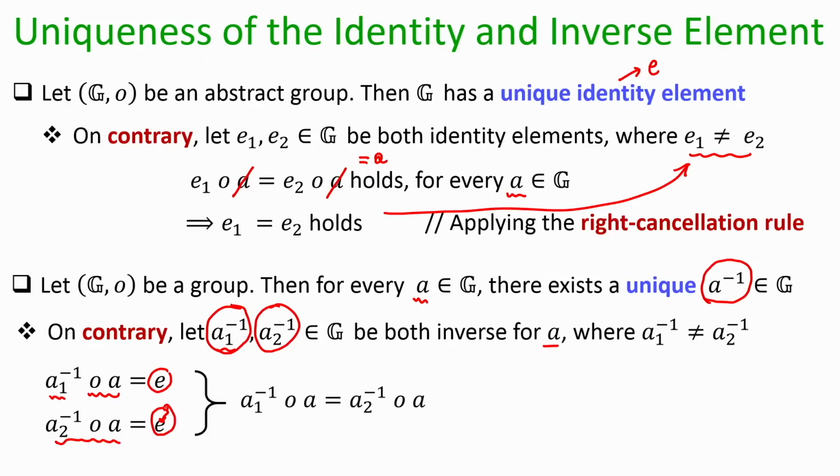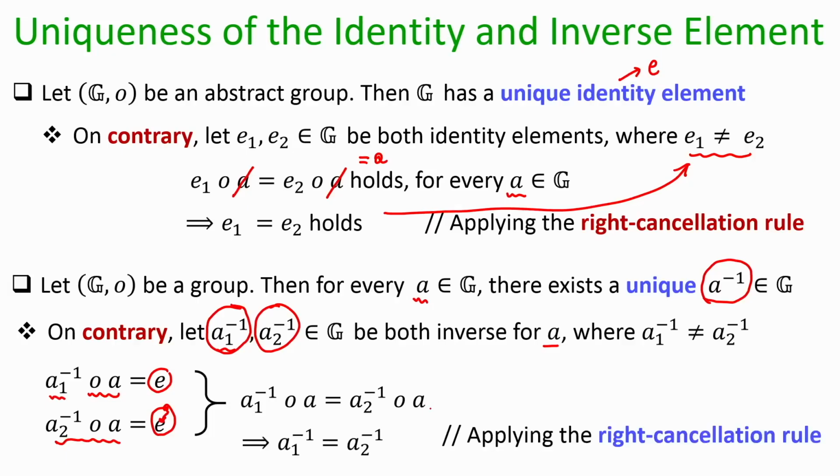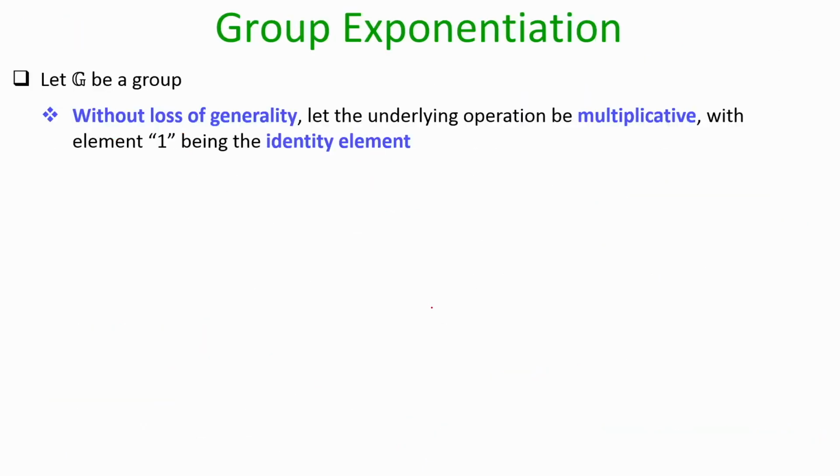If both of them give the identity element, then the result of A1 inverse operation A is the same as A2 inverse operation A. But then I can apply the right cancellation rule and come to the conclusion that A1 inverse is the same as A2 inverse, which goes against the assumption that A1 inverse and A2 inverse are distinct. That shows that every element in the group has a unique inverse.